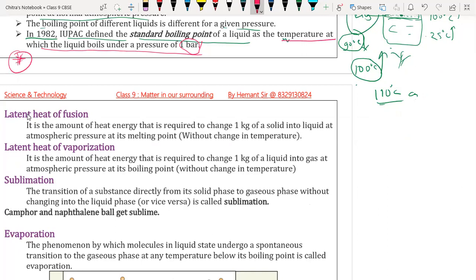Okay, beta. So any doubt till here? If you have any doubt... No, sir.